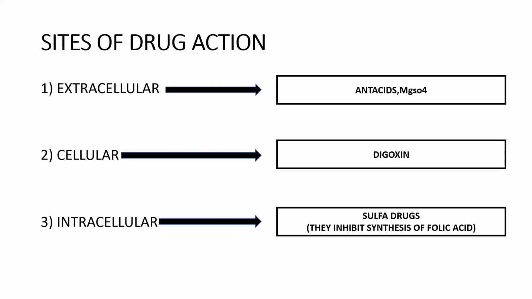So now we will see what are the sites of drug action. There are three sites: extracellular, cellular, and intracellular. So now we will talk just examples for extracellular, cellular, and intracellular. Extracellular: antacids and magnesium sulfate.